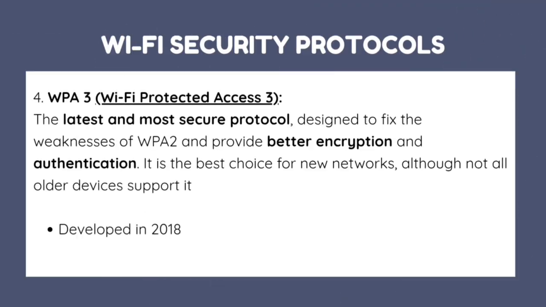Next is WPA3, or Wi-Fi Protected Access 3, the latest and most secure protocol, designed to fix the weaknesses of WPA2 and provide better encryption and authentication. It is the best choice for new networks, although not all older devices support it. WPA3 was developed in 2018.